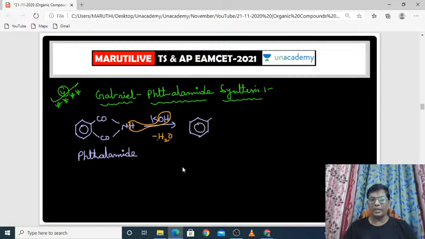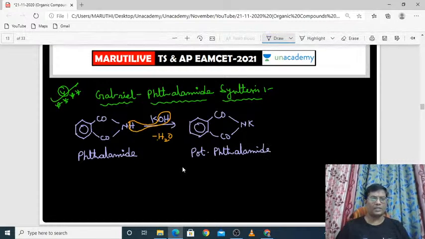This is our benzene ring, CO is there, N is there, but instead of hydrogen, the potassium will replace the hydrogen. Okay, this is called potassium phthalimide. It is phthalimide normally, but it is called potassium phthalimide.